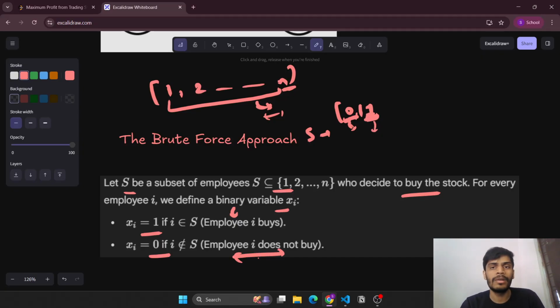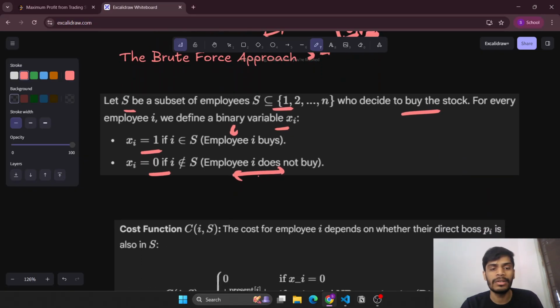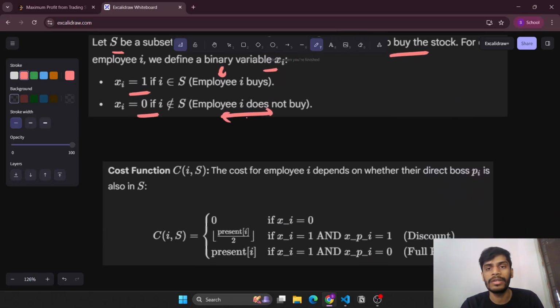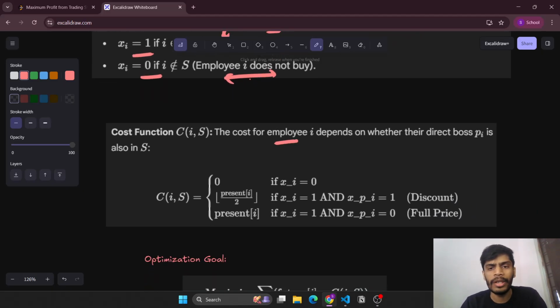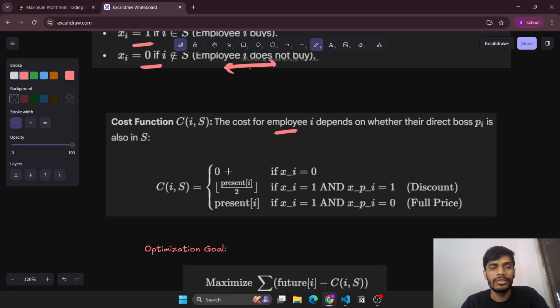Okay, now once we have created that particular mask, we need to find the cost function that will be defined at each step. The cost for employee i will depend on whether their parent, the direct employer, has bought the product or not, because if they have bought it, then we'll get a discount of half, or else we'll be buying it at full price. So let's see the cost function.